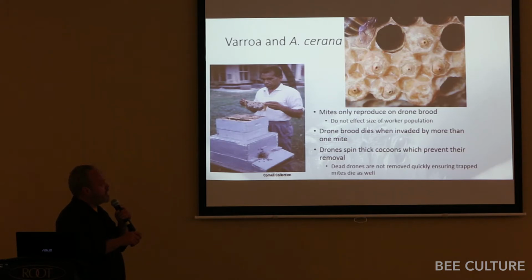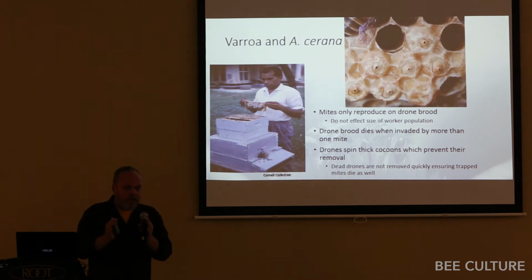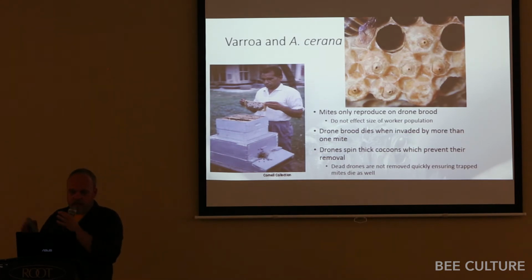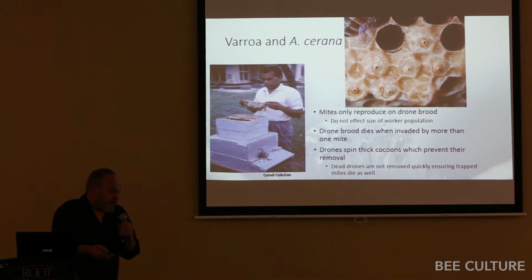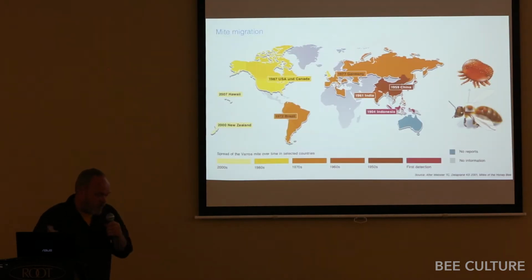And you see these distinctive little holes there. Basically, they're entombing that drone and the mites in the cell, and then both the drone and the Varroa die. So Apis cerana has developed these behaviors which allow it to control the mite in its natural habitat. However, we manage Apis mellifera, the European honeybee.